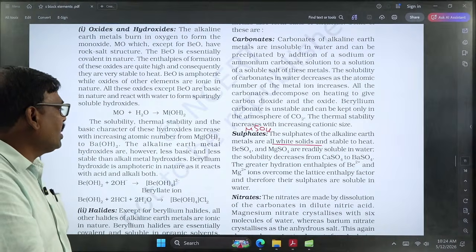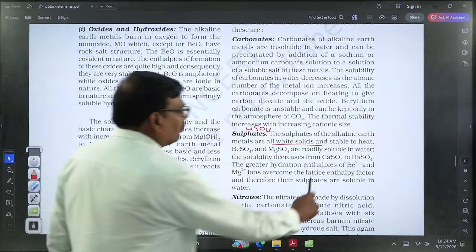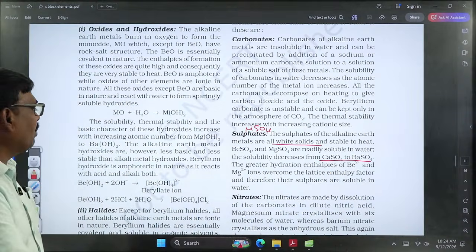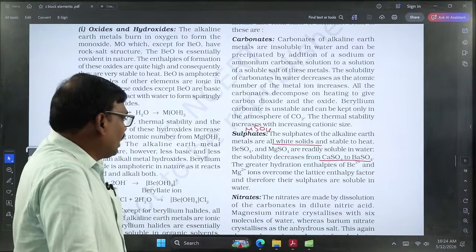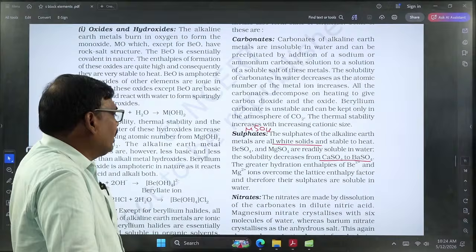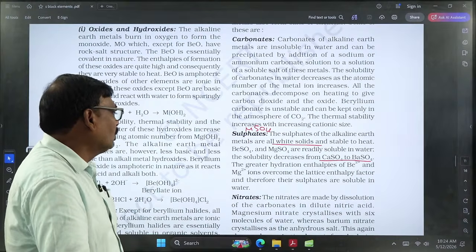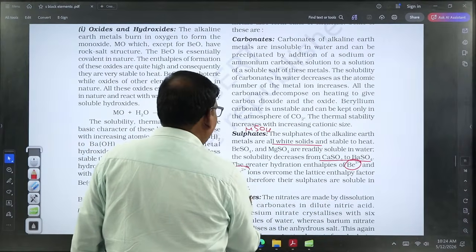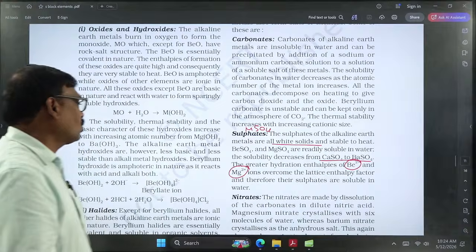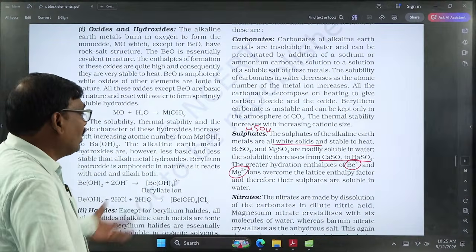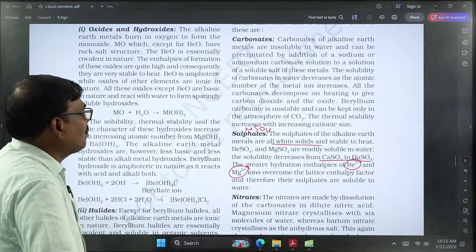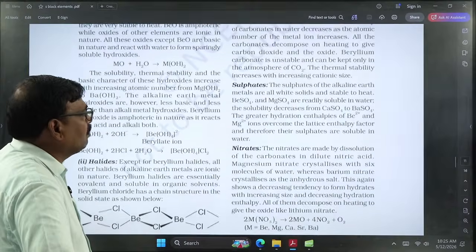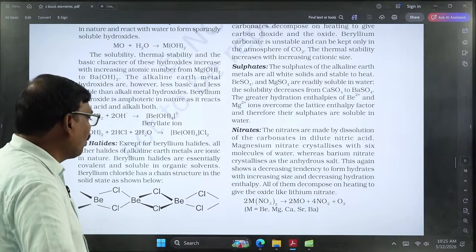The solubility of these sulfates gradually decreases from top to bottom. The greater hydration enthalpy of beryllium and magnesium can overcome the lattice enthalpy, that's why their sulfates are soluble in water. Here the top elements, beryllium and magnesium, are more hydrated, so their salts are highly soluble. Down the group, from calcium to barium, the size of the central atom increases, so hydration decreases and solubility gradually decreases from top to bottom.